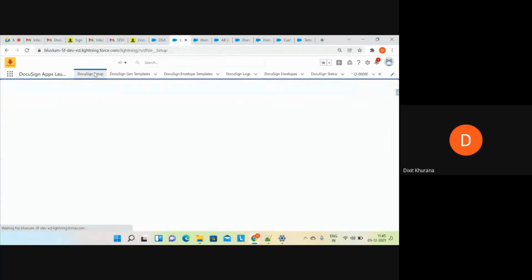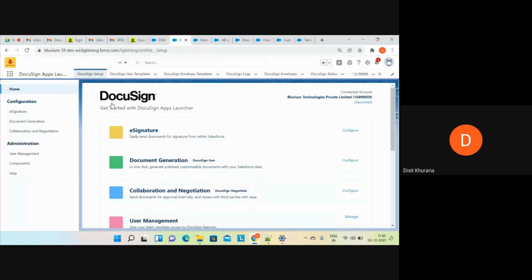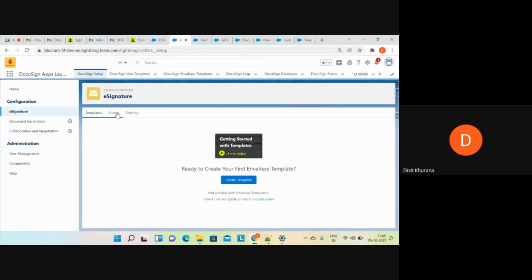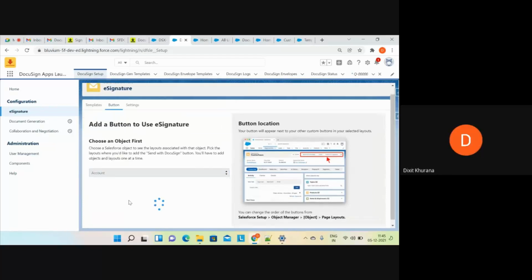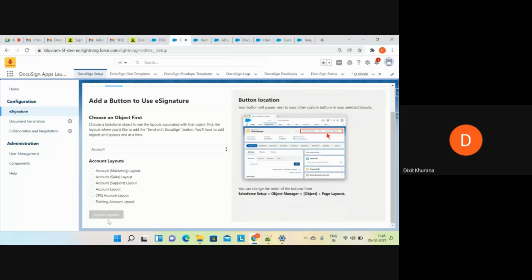Meaning you can select multiple objects, but you have to select every time. You have to configure for every single object. It's not like you are selecting multiple objects at a time. Now, if I go to this button, you can see you can select any other object. Like if I click on account, it will present the account layouts to you. You can check your layout.